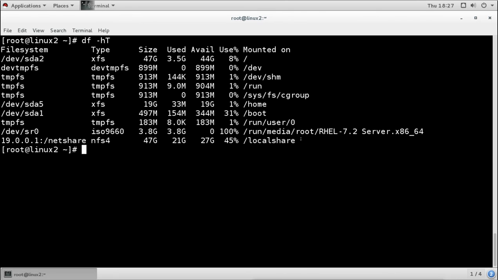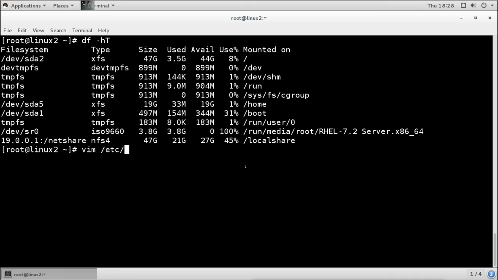So for making the permanent mount, we have two options. We have the option to make it mount automatically, and we can do that by adding an entry into fstab. So whenever our system starts, it will automatically mount it on this directory. And you can see here it is mounting from this shared directory, and the type is showing NFS version 4. As I said, it will try NFS version 4 first, and if that is not working, it will go automatically to 3 or 2. But both the systems we are using are RHEL 7, so both are working on NFS version 4. Now to make it permanent, we will add the entry into the fstab file.